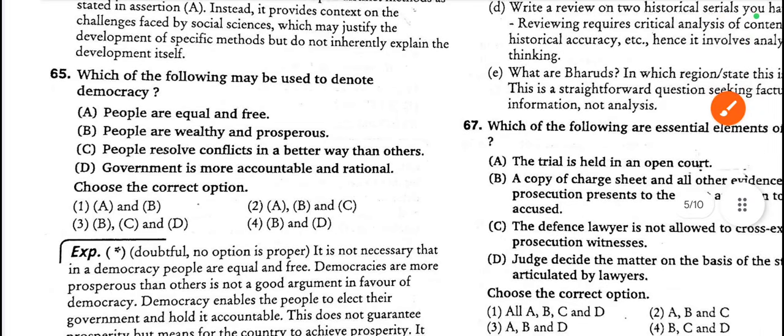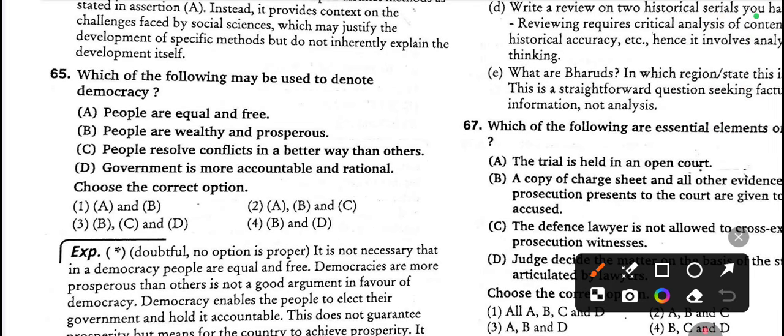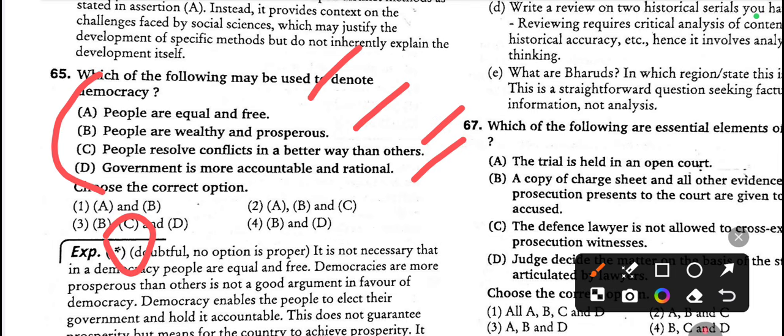65. Which of the following may be used to denote democracy? So they said this is a star question, so the options are doubtful. You can read the options. People are equal and free. People are wealthy and prosperous. People resolve conflict in a better way than others. Government is more accountable and rational. All the options look correct.